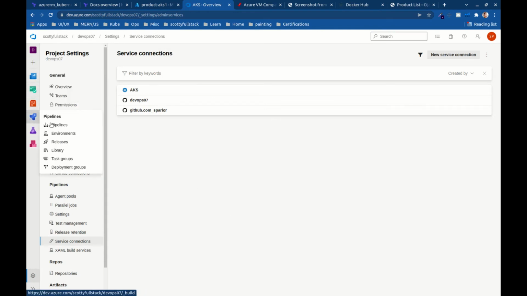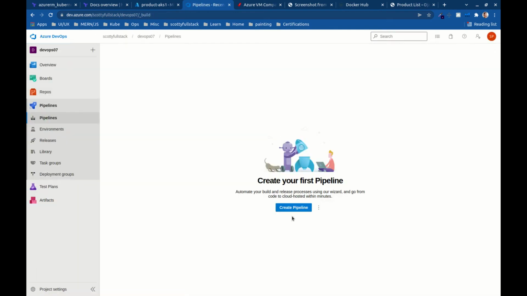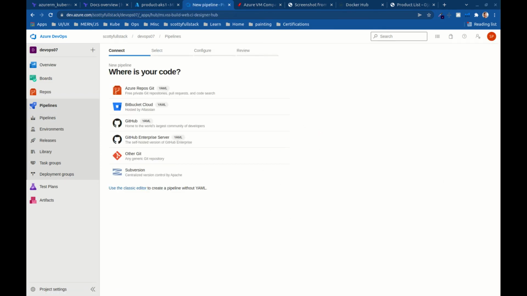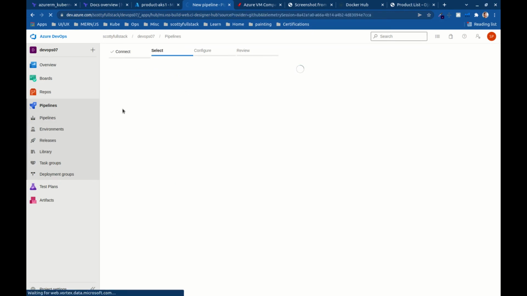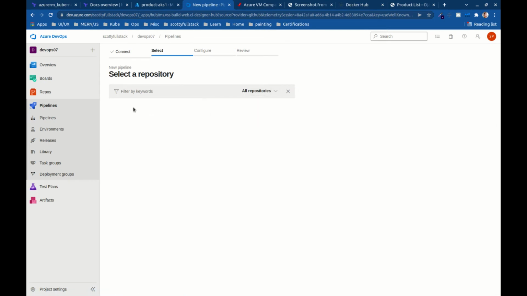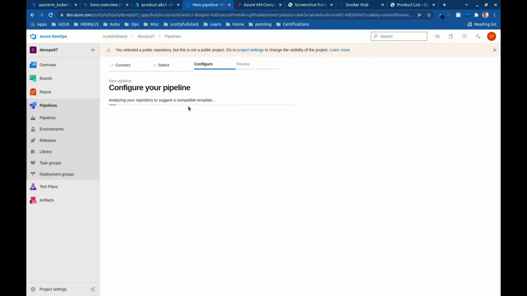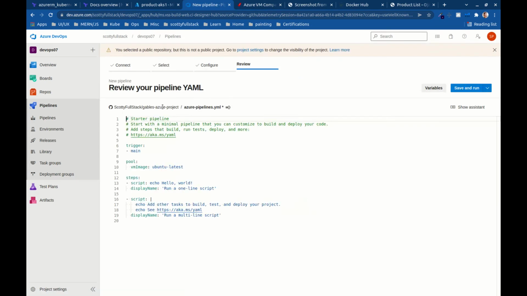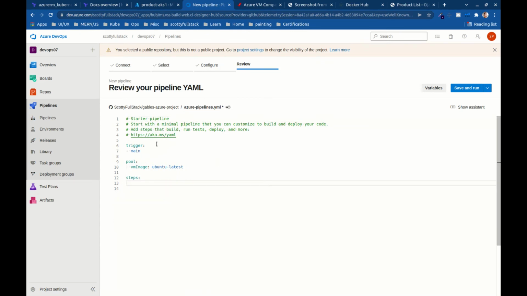Now what I want to do is jump back to pipelines, and I want to create my first pipeline. And here we're going to do GitHub to connect. I'm going to jump to my Scotty Full Stack repositories, Gables. There we go, starter pipeline. So it's going to start us out with this basic YAML. I'm just going to remove all this stuff under the steps, and I don't really need this trigger here because I'm not doing CI/CD for this. So here we're going to do show assistant.